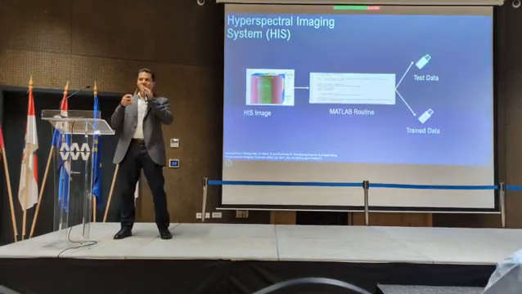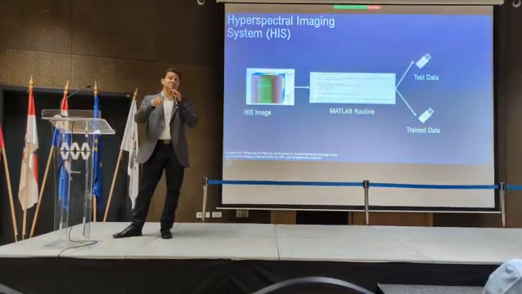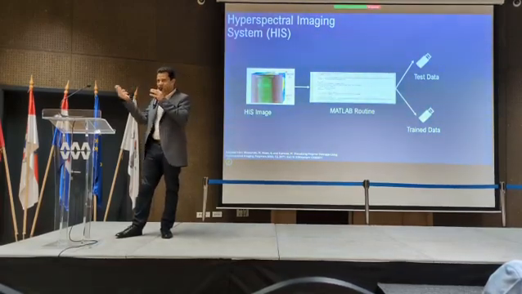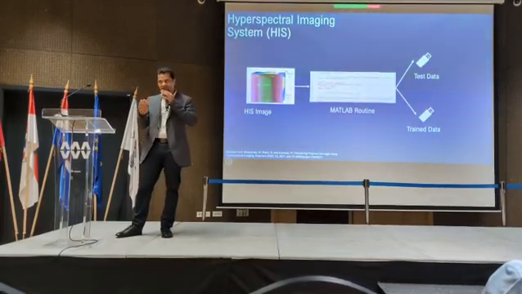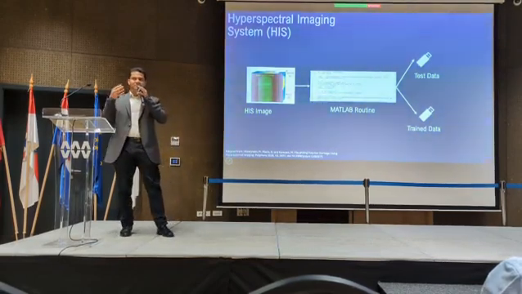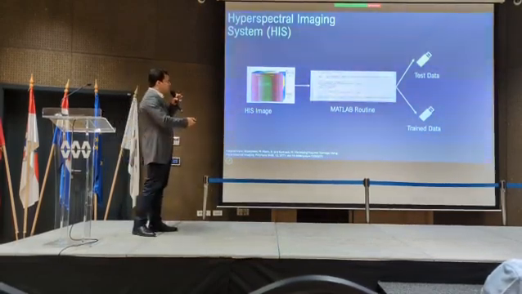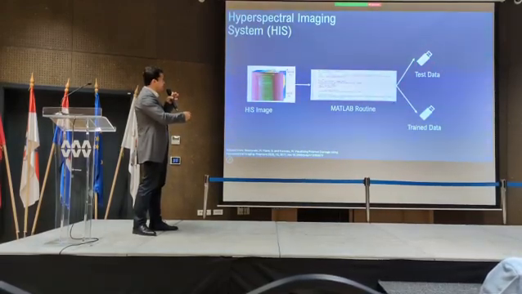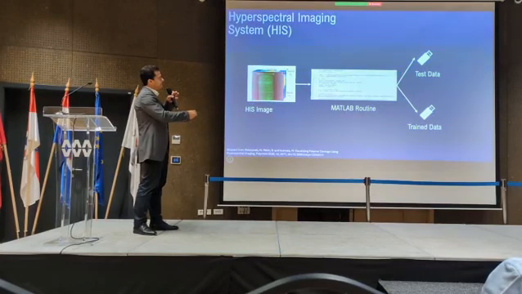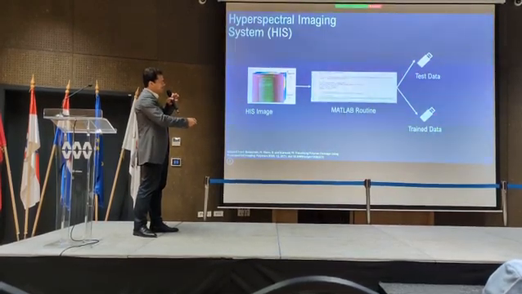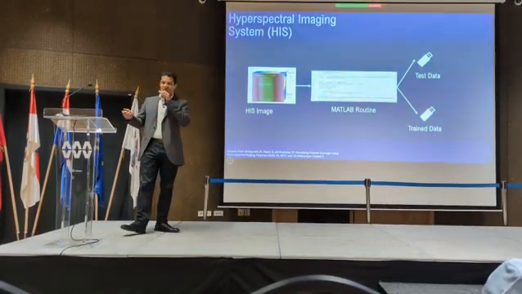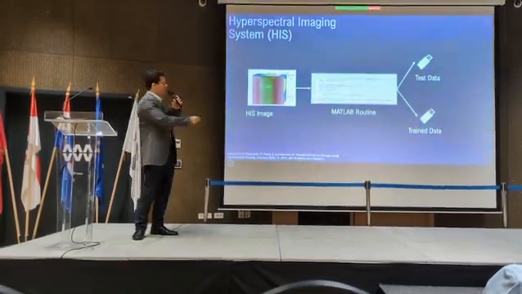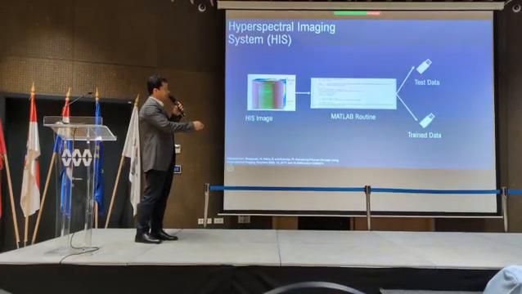And then we have an algorithm just to capture the spectrum, which is based on the information that came with the file, which are the reference, white and black of the camera, and then the proper picture. So in the end, the algorithm also performs segregation of data, which is based on this image, to have test data and trained data. The trained data is trained with a KNN algorithm, and then will be used to identify the test data.